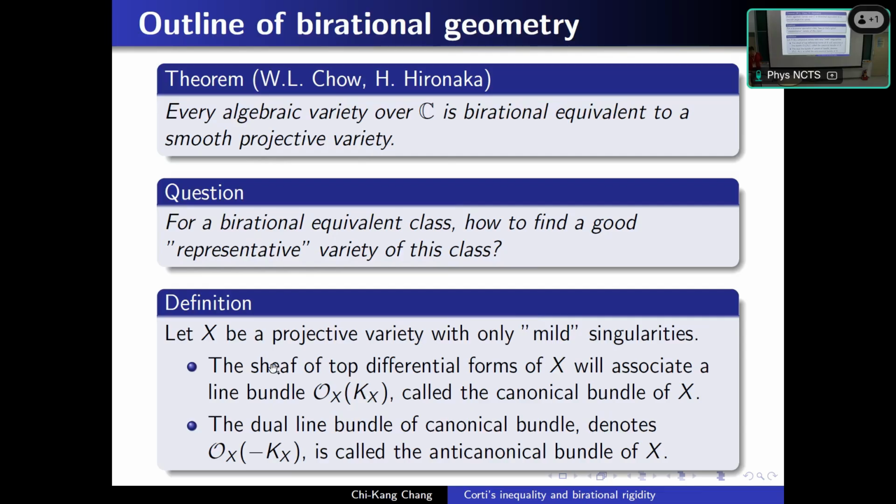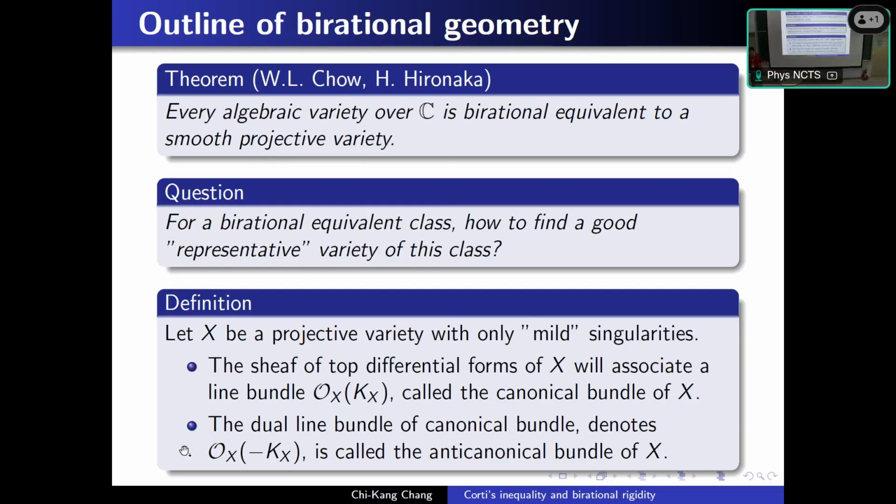If we collect all top differential forms on a projective variety, then the set of all top differential forms will form an invertible sheaf. The invertible sheaf can be associated with a line bundle. This is a canonical one-to-one correspondence in algebraic geometry. The line bundle that comes from the sheaf of top differential forms is called the canonical bundle.